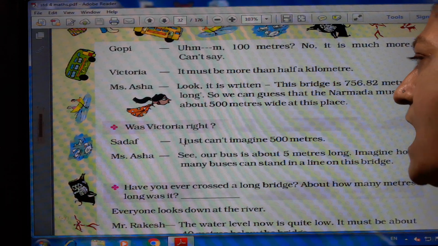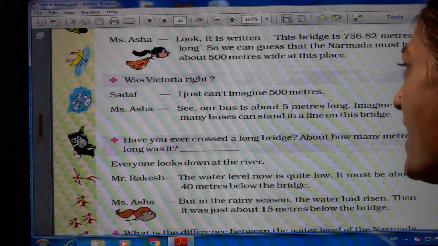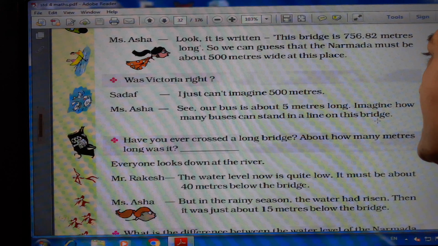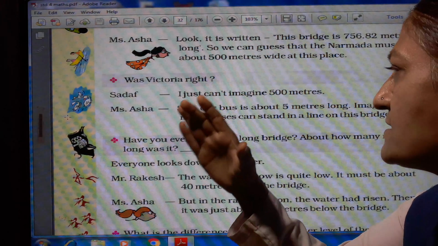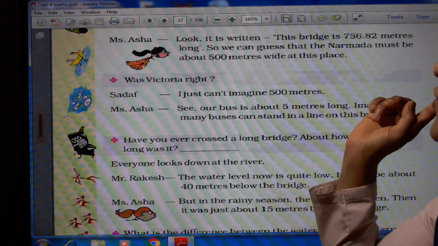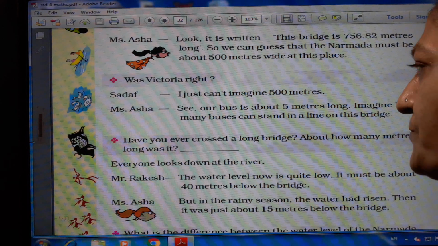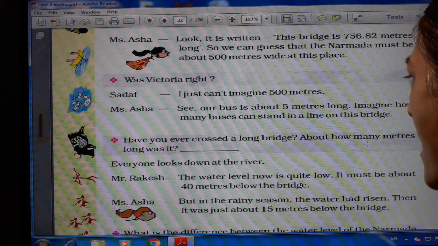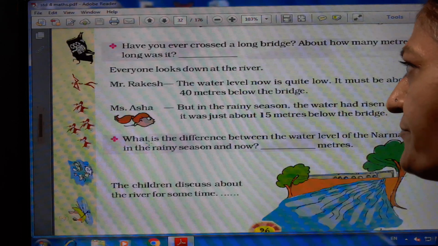Shraddha says, I just can't imagine 500 meters. Miss Asa says, see, our bus is about 5 meters long. Imagine how many buses can stand in a line on this bridge. If one bus is 5 meters and the bridge is 756.82 meters, then how many buses stand in a queue? Have you ever crossed a long bridge? About how many meters long was it?